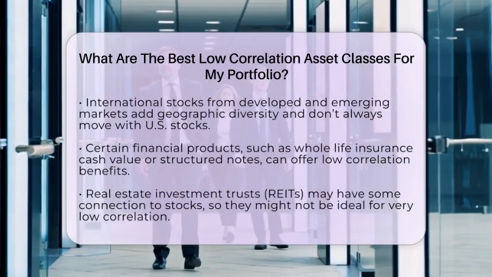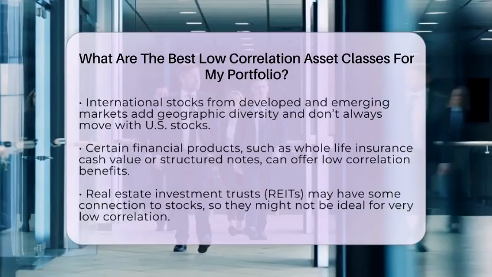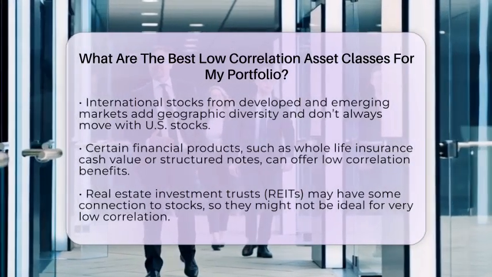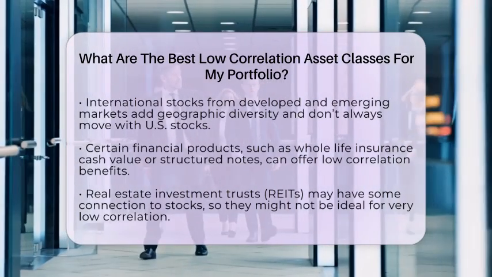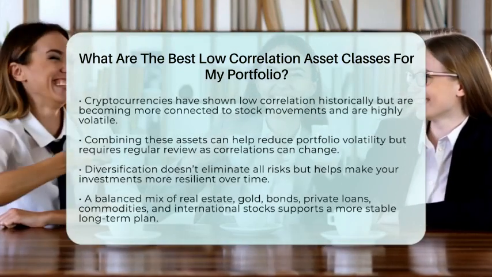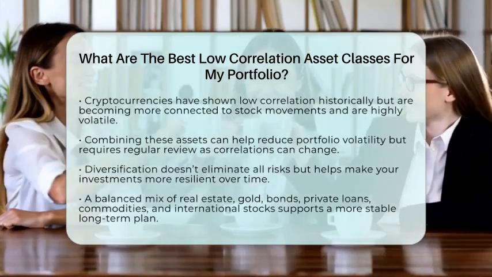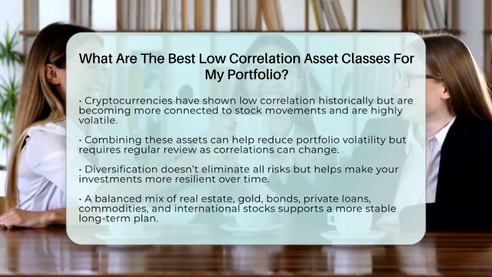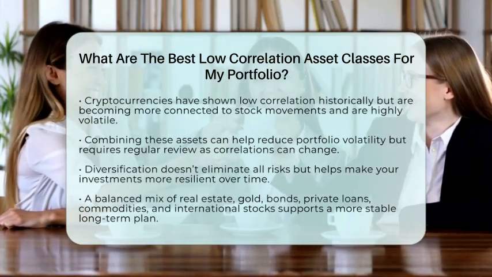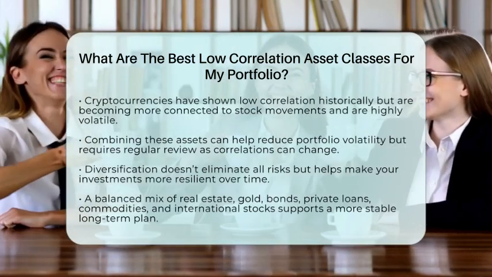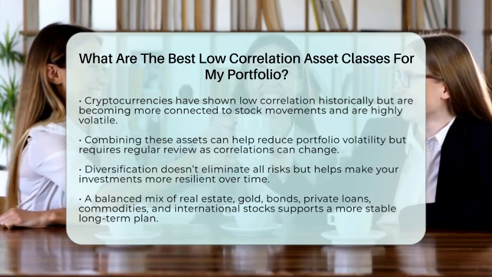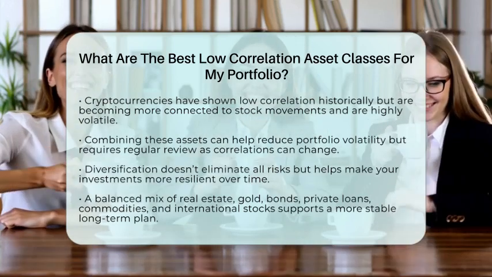Assets like real estate investment trusts, which are companies that own real estate, can sometimes have a moderate link to stocks. They might not always be the best for diversification if you want very low correlation. Cryptocurrencies have shown low correlation in the past, but recently they've become more connected to stock movements and are very volatile. For adult investors, mixing these low correlation assets can help reduce the ups and downs of your portfolio.